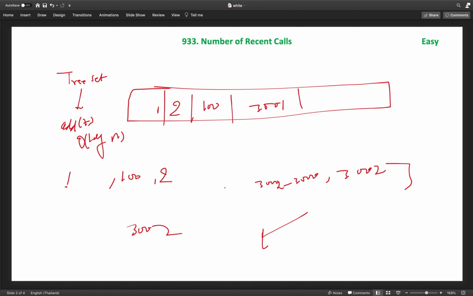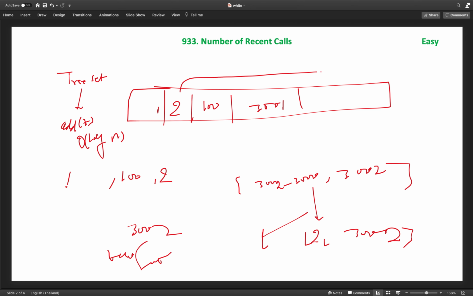So, this range is 2 to 3002. As we already saw, the tailSet method will return the set from here. So, this will create a set from here and return it if we add 3002. It will return this set, but it always keeps the original set in memory.